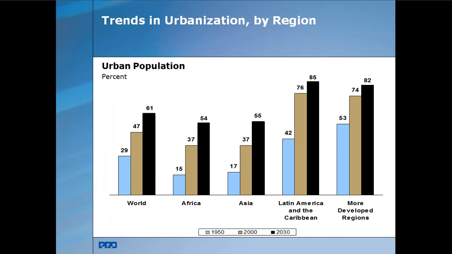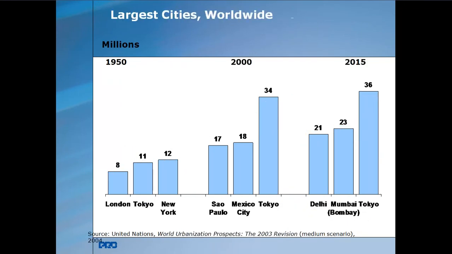Yes, ma'am. If you see the urban population in more developed regions, it is 82%, whereas previously it was only 74%. Of course, it is just to know how it is in the world population.